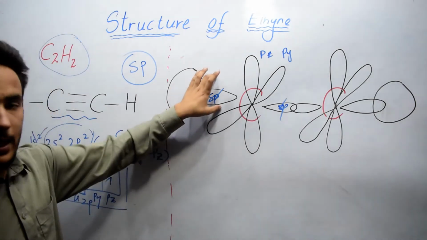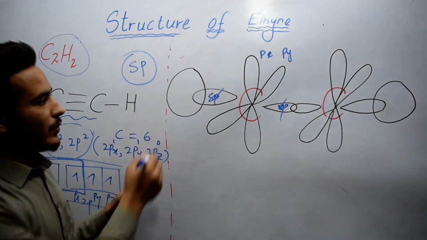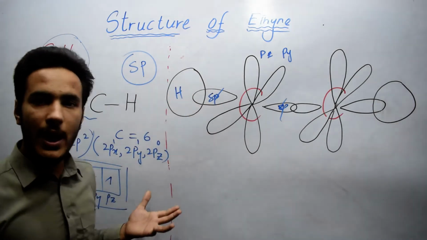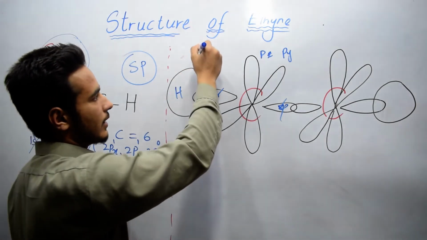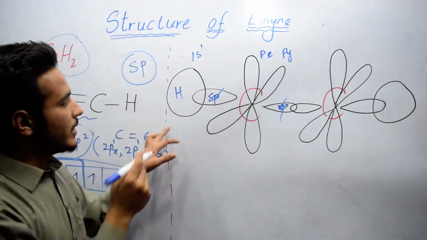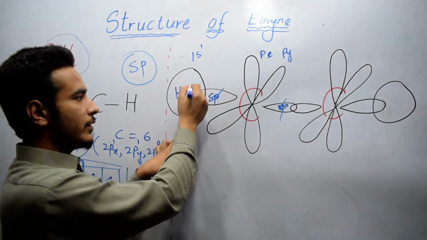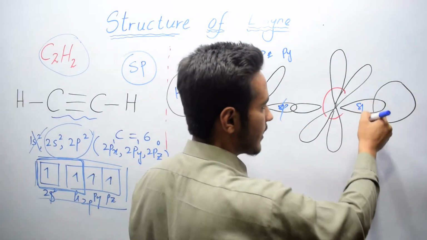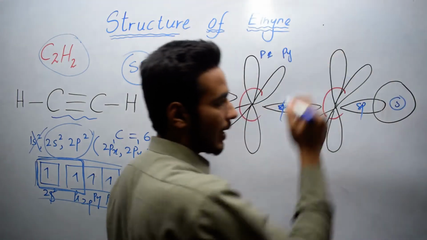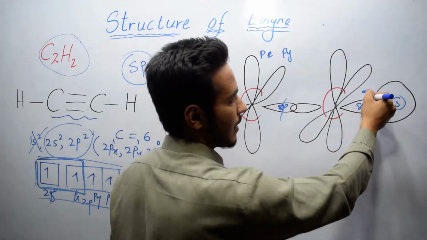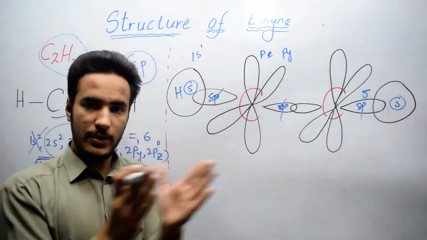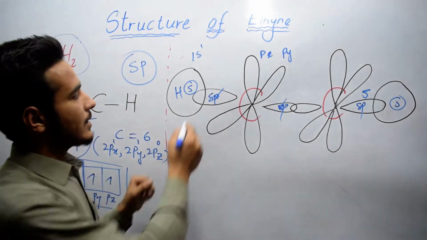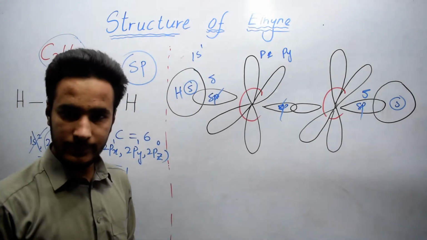One sp atomic orbital of carbon is bonded with a hydrogen atom, and we know that hydrogen has 1 electron and its configuration is 1s1. So sp is bonded with the s of the hydrogen atom. In this way the other carbon's sp is also bonded with 1s of a hydrogen atom, and this is basically a sigma bond because they linearly overlap with each other. And this is also a sigma bond.